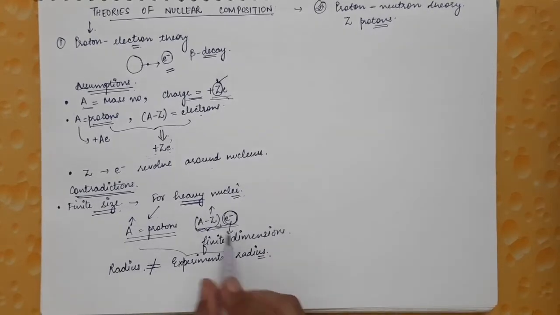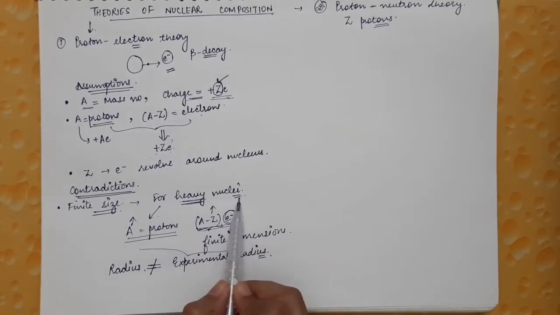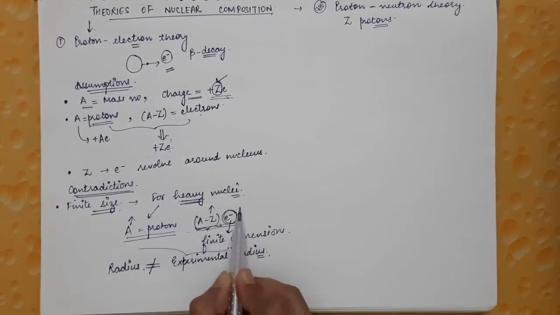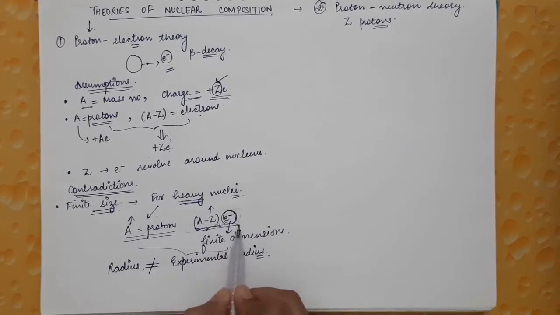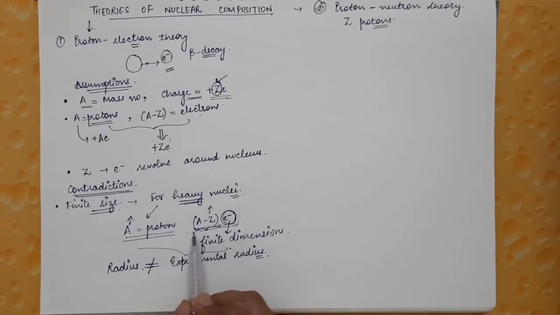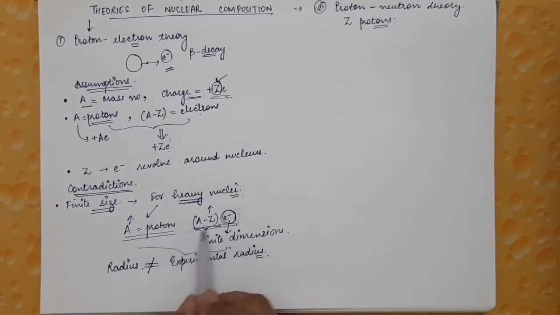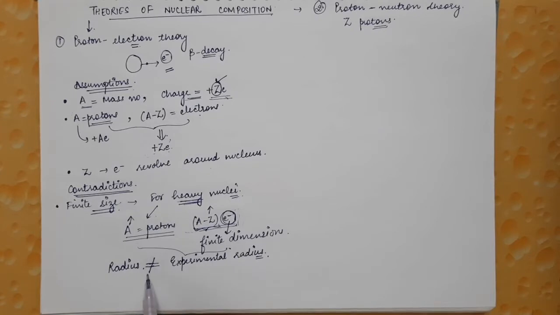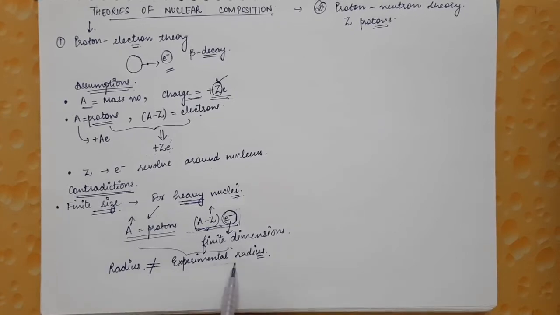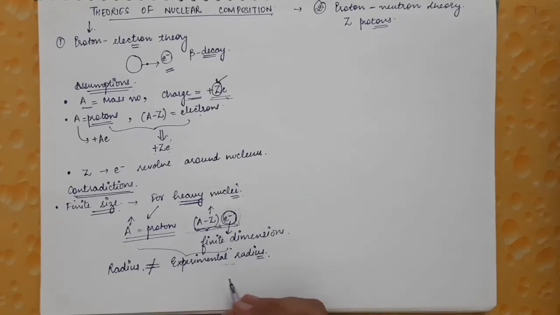This was mainly for heavy nuclei, because there will be a large number of electrons, and their dimensions will also contribute to the radius. So this was the first reason why the theory was questionable.